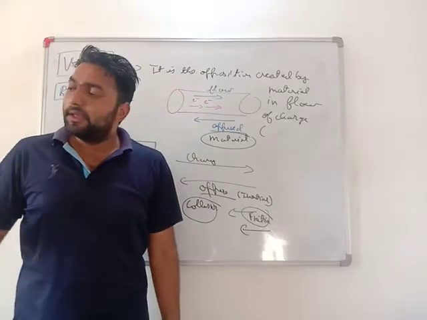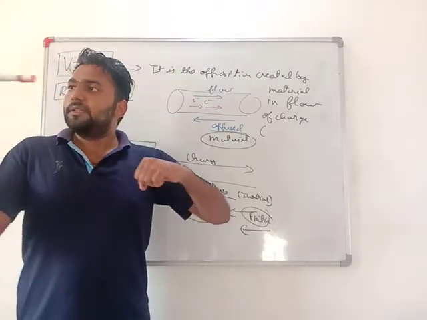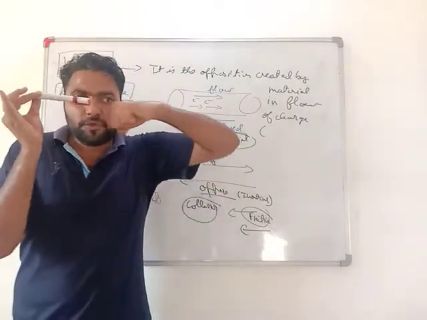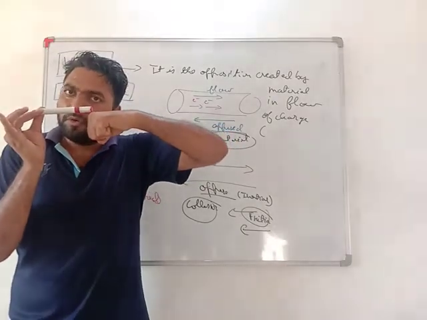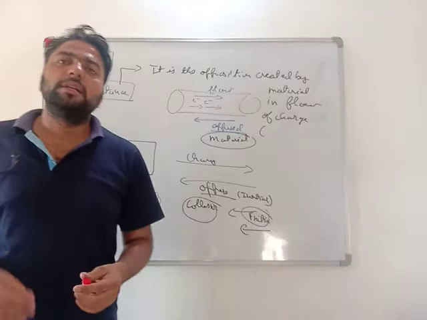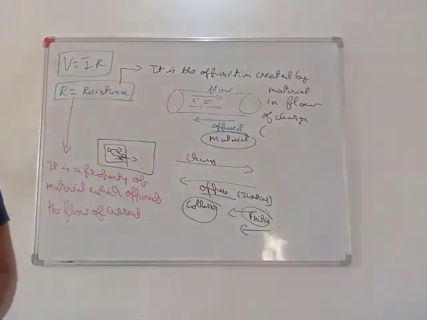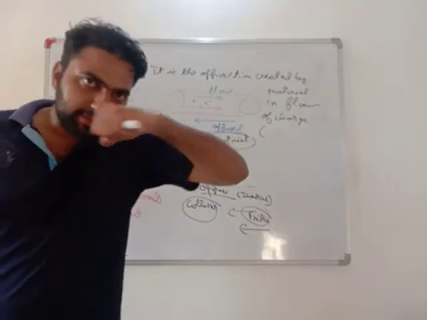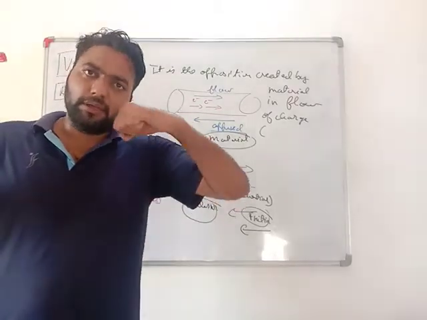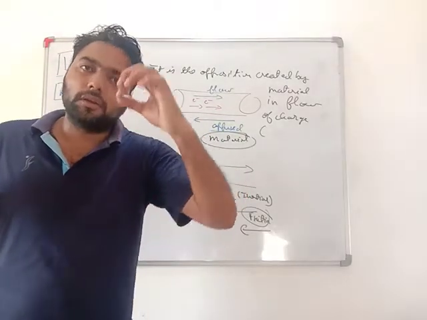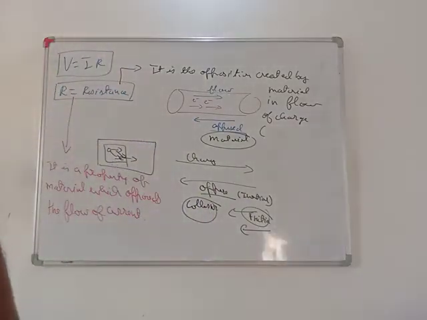But in insulators, the opposing power is very large, because of which charges are not able to flow and there is no current in insulators. This is the main reason. It means insulators have high resistance, meaning high opposing power, and conductors have less opposition or less resistance. Very important, students.